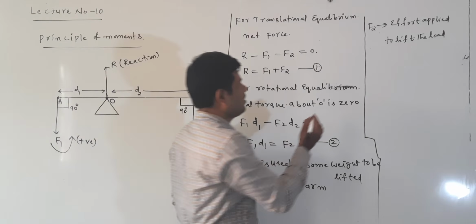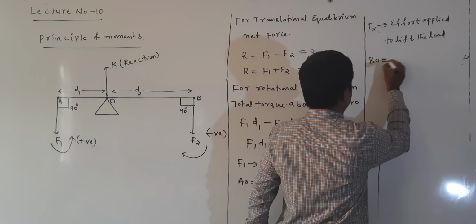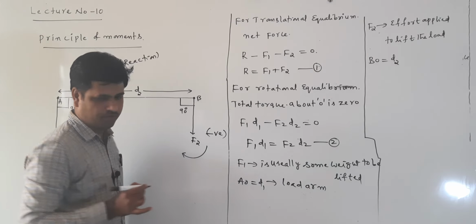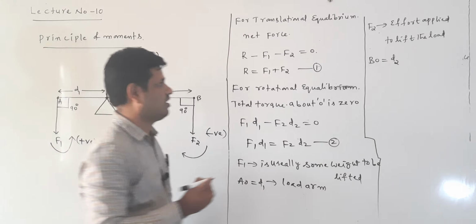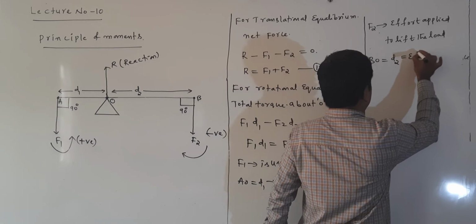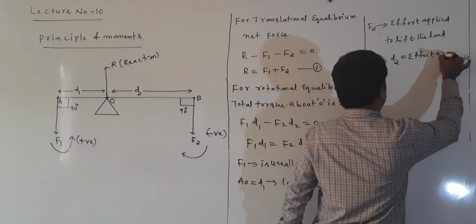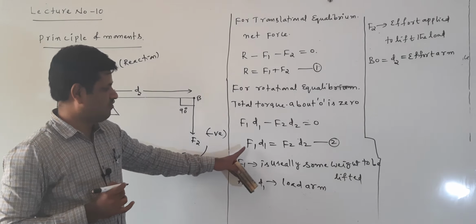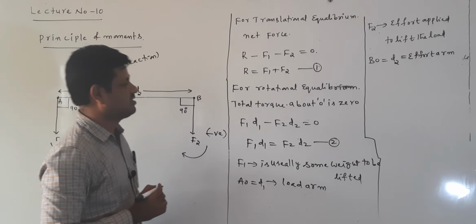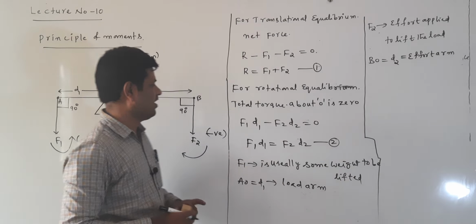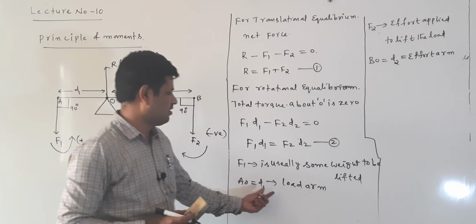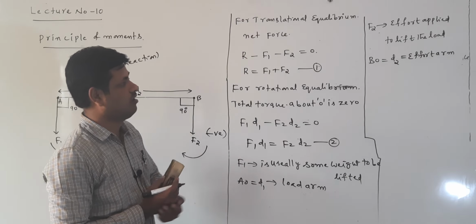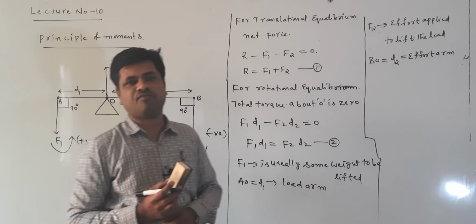Now this BO is equal to D2. AO is equal to D1, BO is equal to D2. This D2 is called the effort arm. From this formula, F1 is usually some weight to be lifted. Here AO is equal to D1, which is called the load arm. F2 is the effort applied to lift the load. BO is equal to D2, called the effort arm.